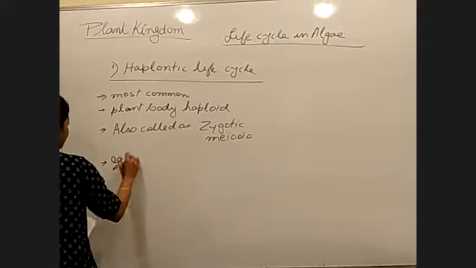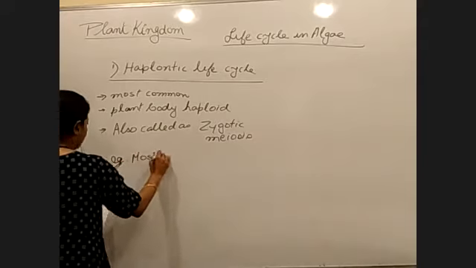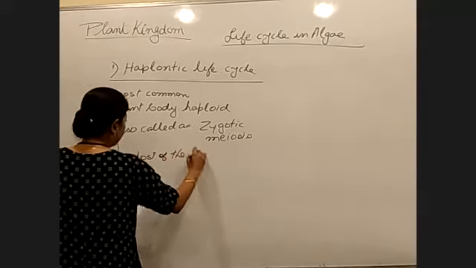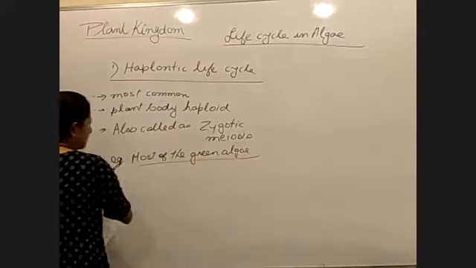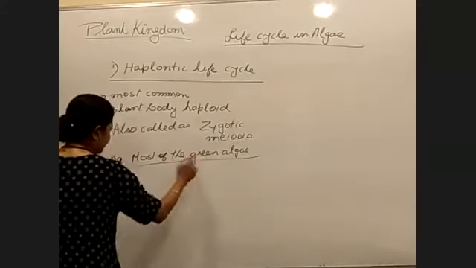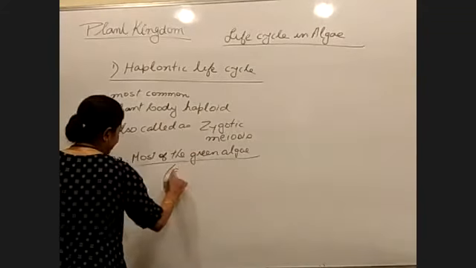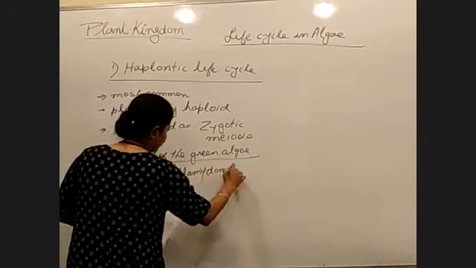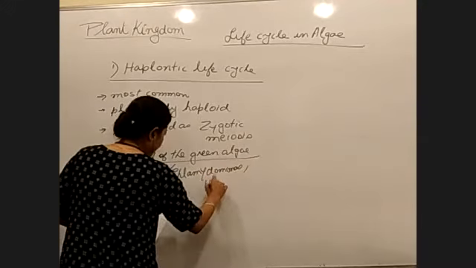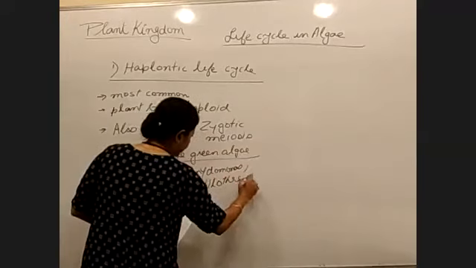And talking about examples, most of the green algae undergo the haplontic life cycle. If you talk about green algae, a specific example is Chlamydomonas, Ulothrix, etc. Right?